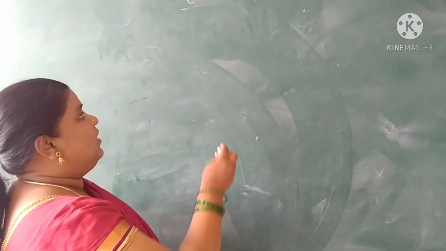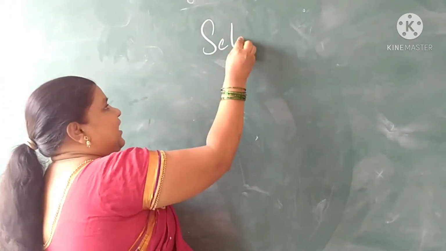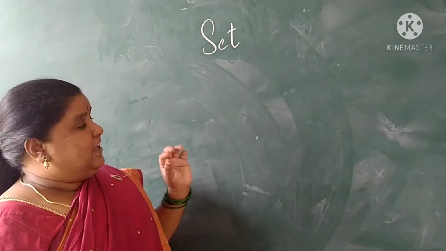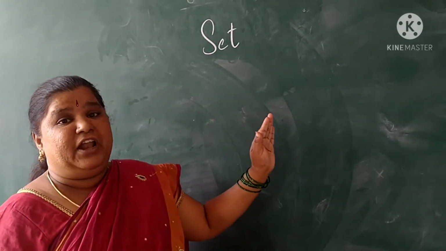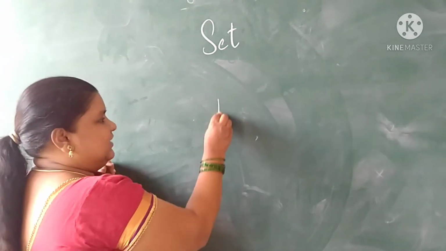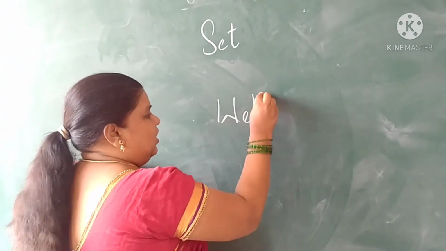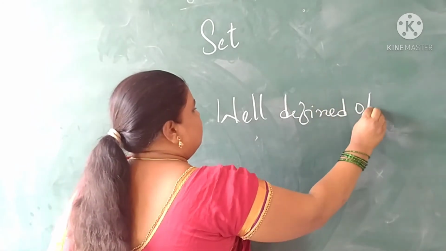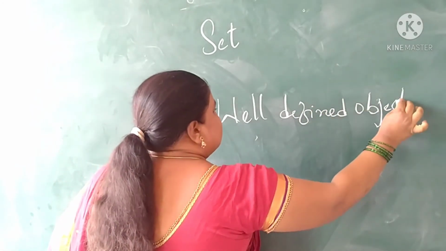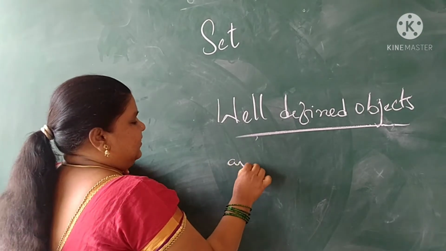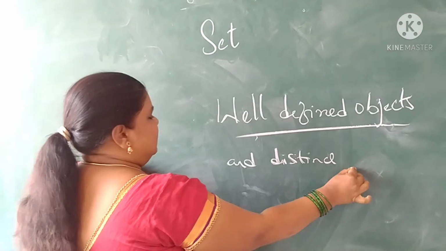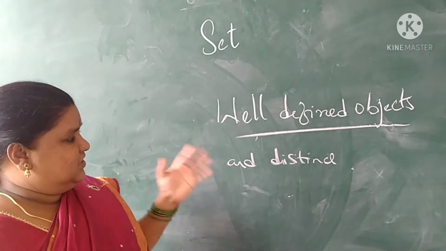Let us see. We know that a set is a group of things. A set is a collection of well-defined objects. Here the words we are going to use: well-defined objects, and distinct. Let us understand the definition for this.